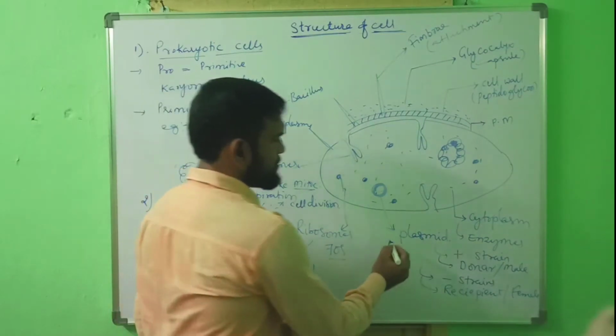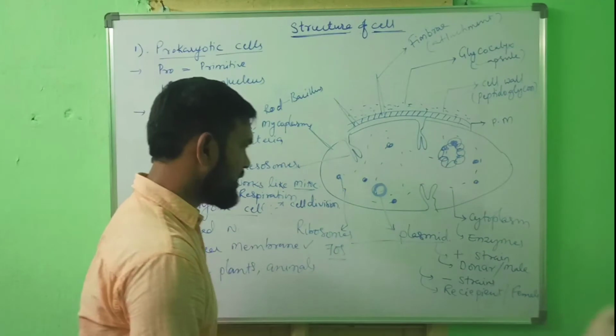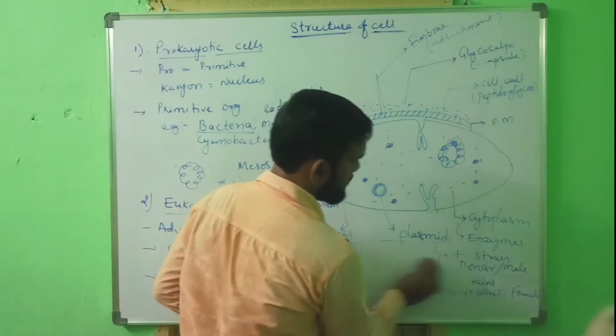And this plasmid has mainly three types of genes. I am writing here.